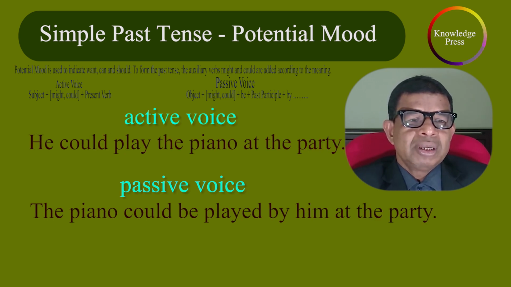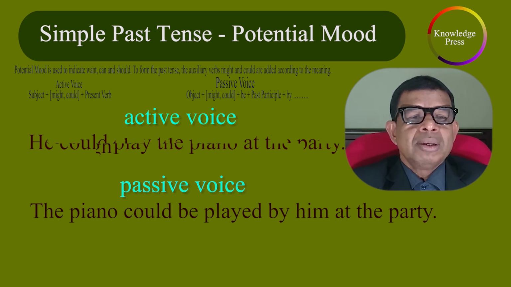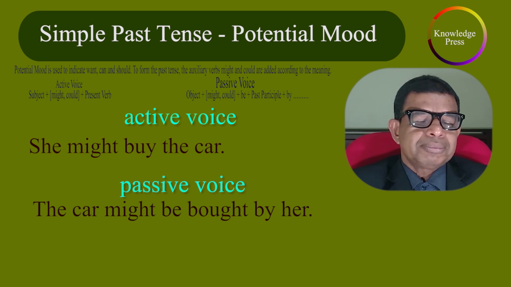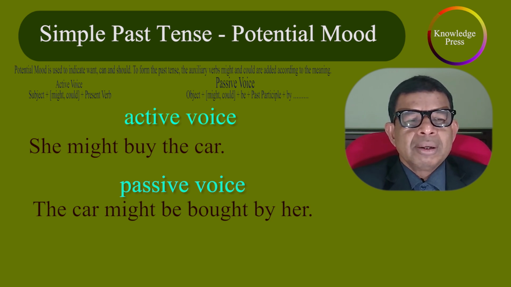Active voice. He could play the piano at the party. Passive voice. The piano could be played by him at the party. Active voice. She might buy the car. Passive voice. The car might be bought by her.